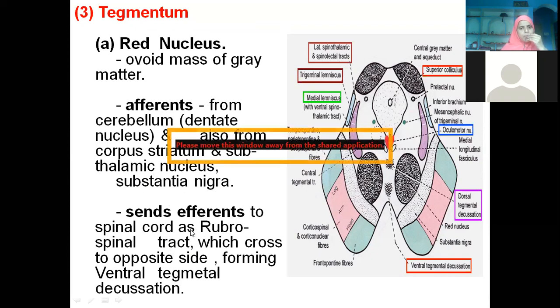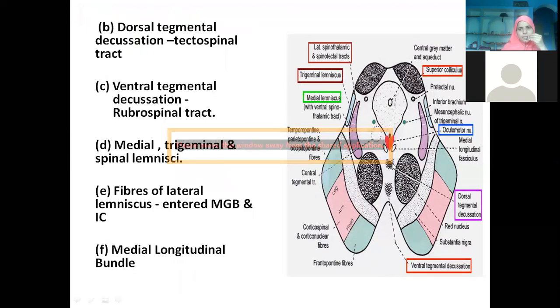Efferents from the red nucleus go as the rubrospinal tract, which crosses to the opposite side, forming the ventral tegmental decussation. That means from the red nucleus the fibers are moving to the spinal cord. So this is the ventral tegmental decussation. On this side you also have one more decussation, the dorsal tegmental decussation, which is called the tectospinal tract.